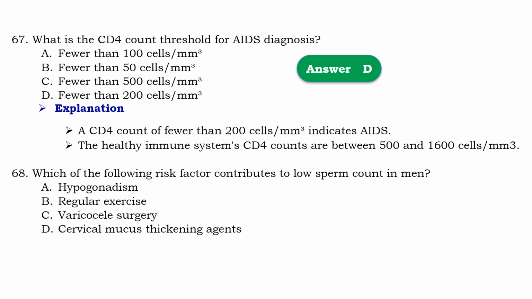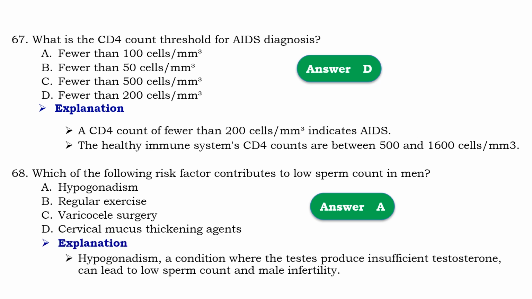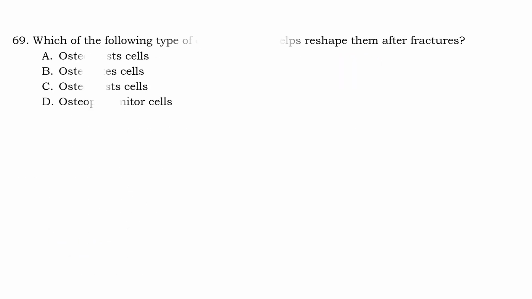Question number 68. Which of the following risk factors contributes to low sperm count in men? So that should be A, hypogonadism. Means that hypogonadism, a condition where testes produce insufficient testosterone, can lead to low sperm count and male infertility.